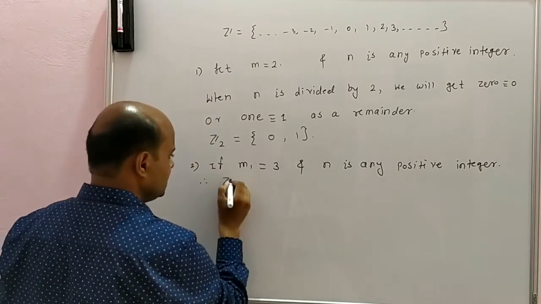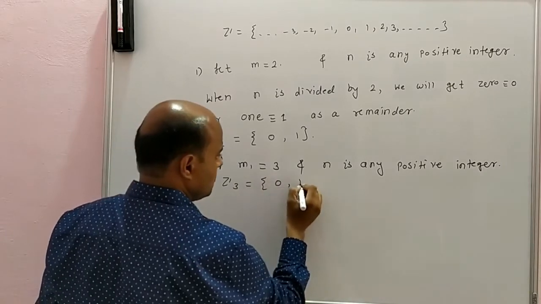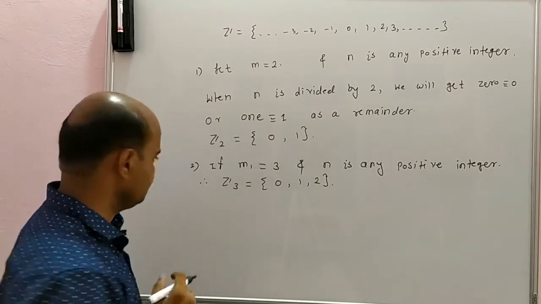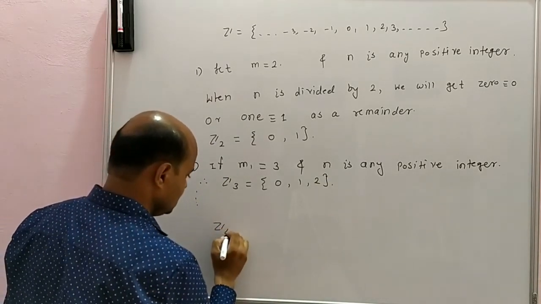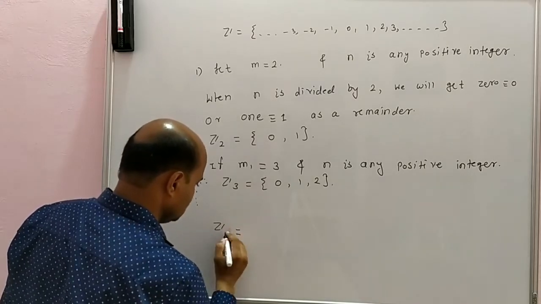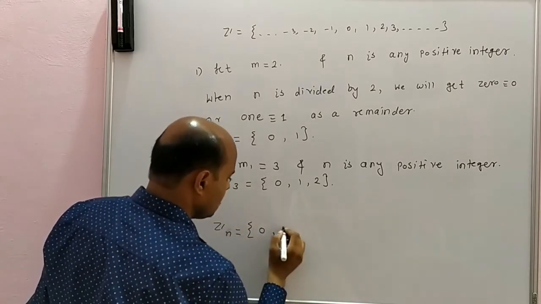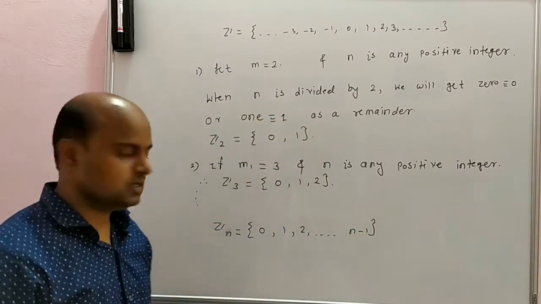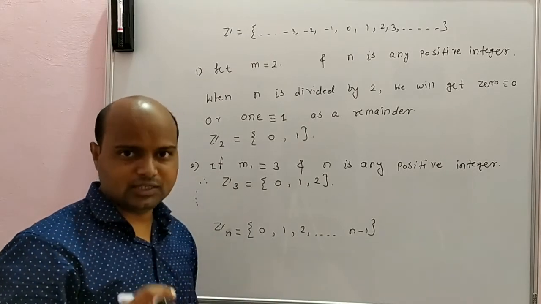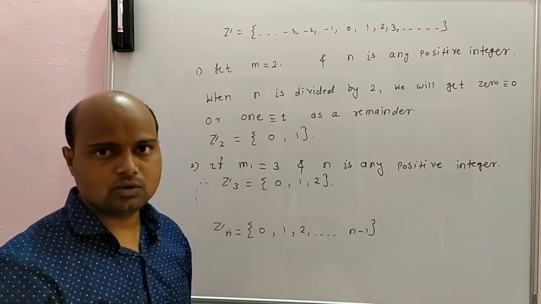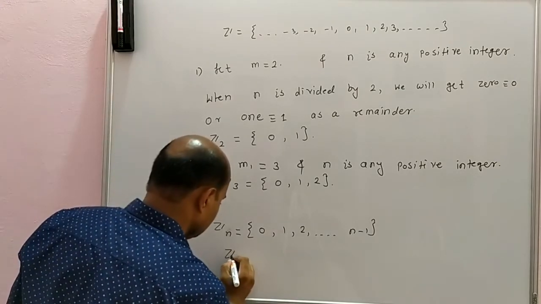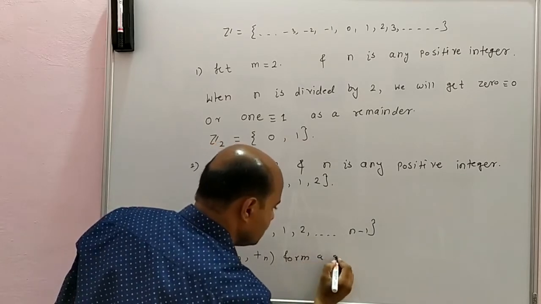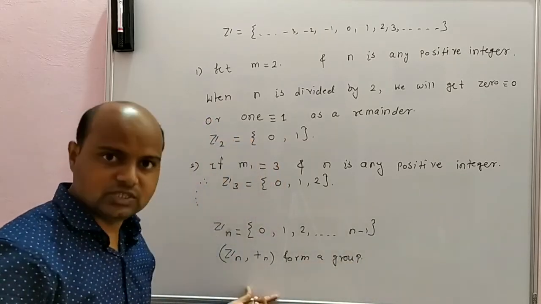Therefore consider Z3 as 0, 1 and 2. So in general, Zn is the set 0, 1, 2, up to n minus 1. We will see Zn under addition modulo n forms a group.